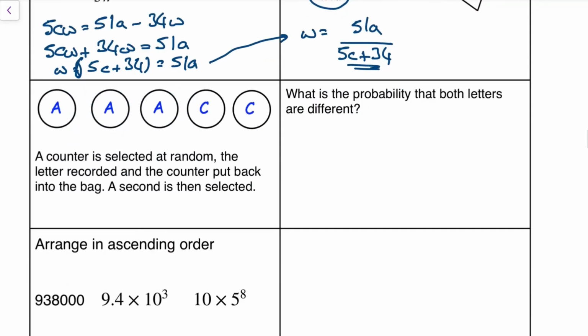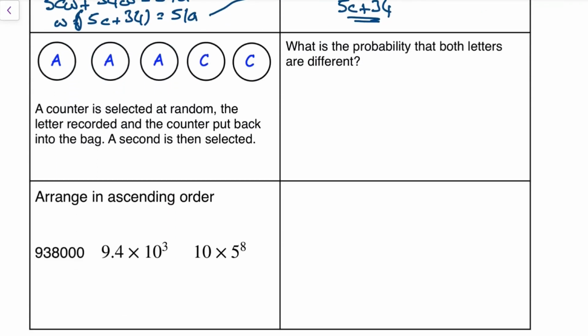Next question. A, A, A, C, C. A counter is selected at random, and the counter is put back. Good, so not conditional. Then a second counter is selected. What's the probability that both letters are different? So I either want an A and a C, or a C and an A. We had a very similar question a couple of days ago. An A is 3 A's out of the 5 to choose from, and a C is 2 C's out of the 5 to choose from because I put the counter back.